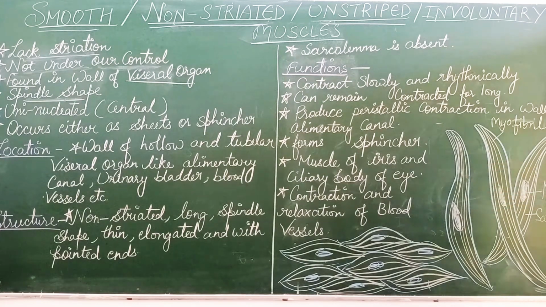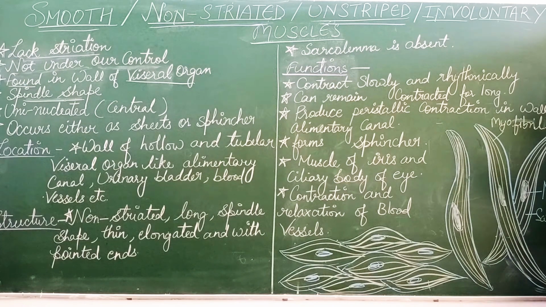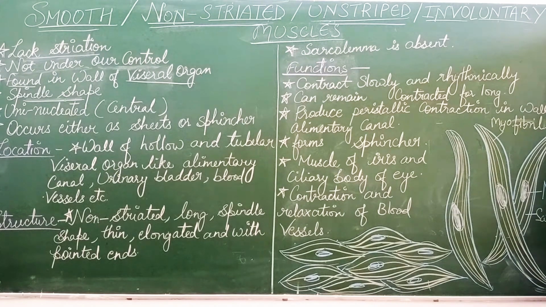Got it? Next, their nucleus. Uni means single, so they are uninucleated. There is only a single nucleus, which is present in the center. The position is central and it is uninucleated.